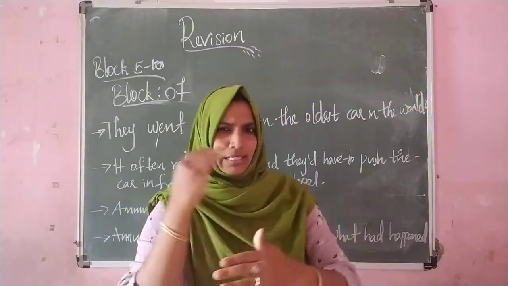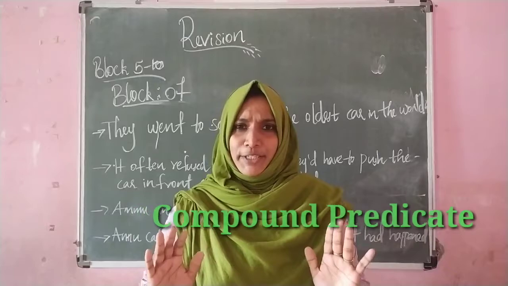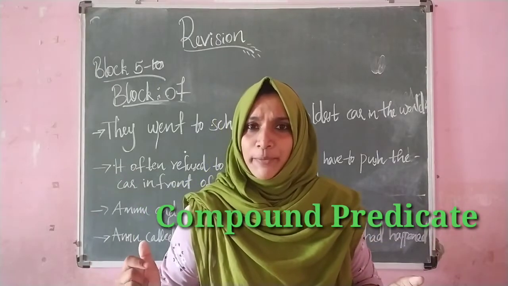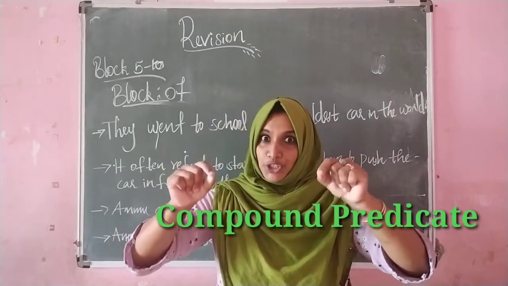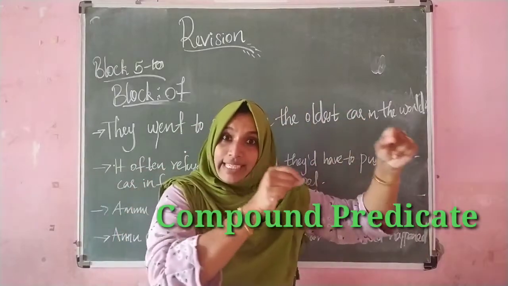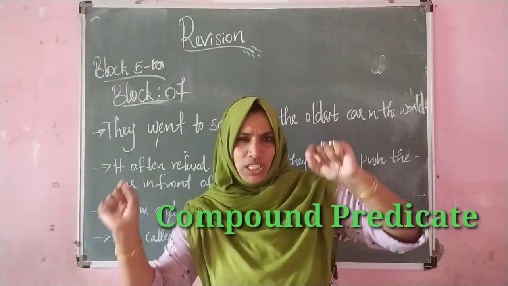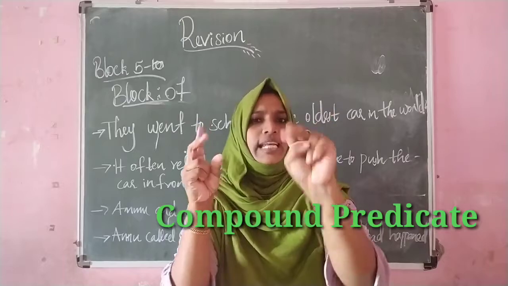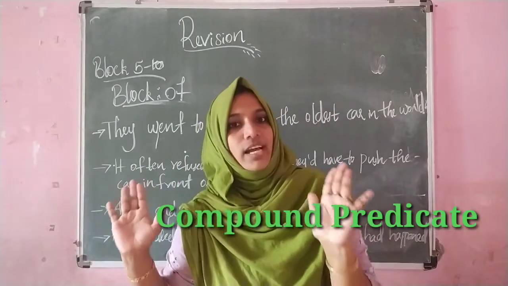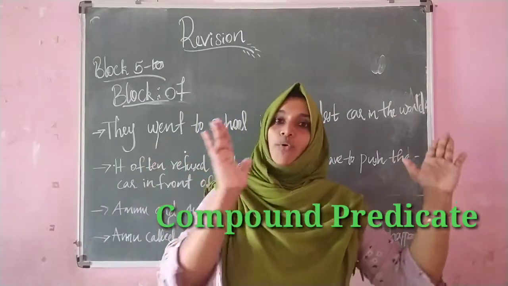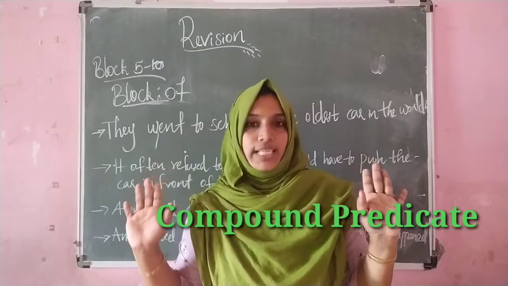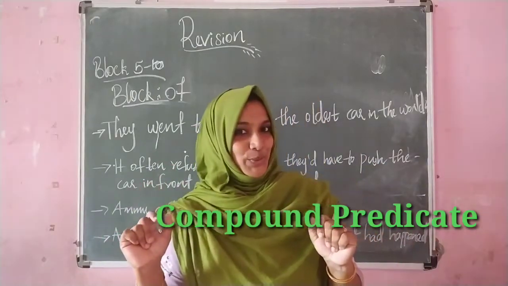Okay, then let's see the compound predicate. What do you mean by compound predicate? If the conjunction is in the predicate part, if the conjunction is connecting the telling parts, then we can say that it is a compound predicate. Let's see one example, then it will be more clear to you.